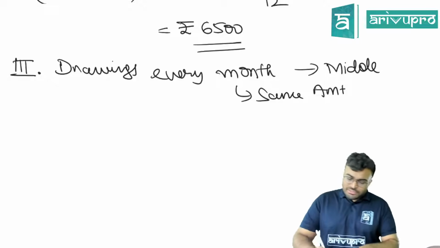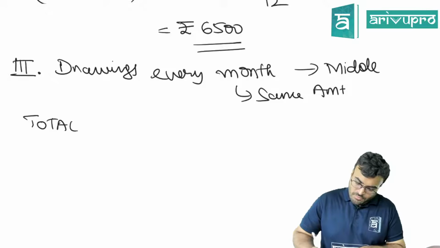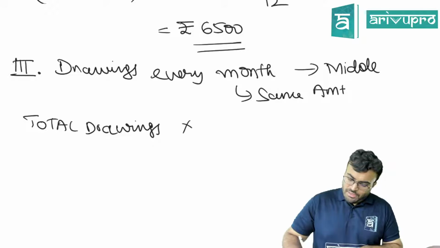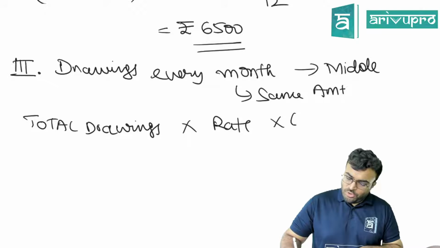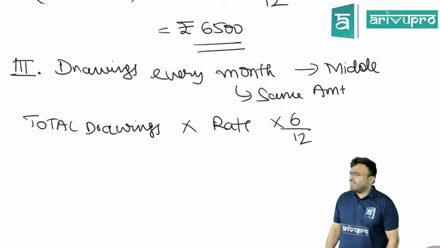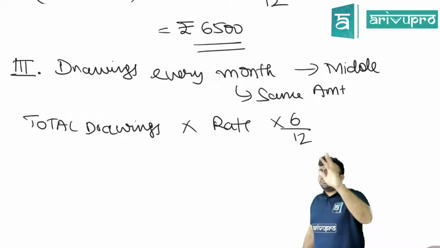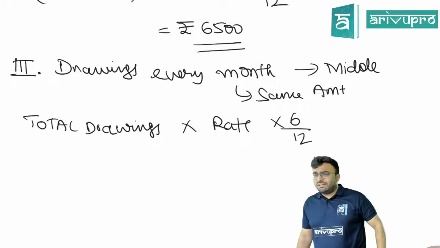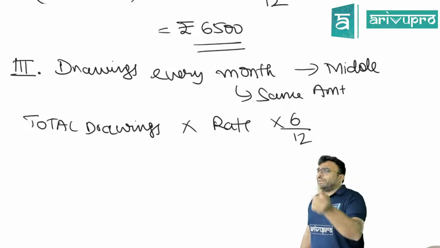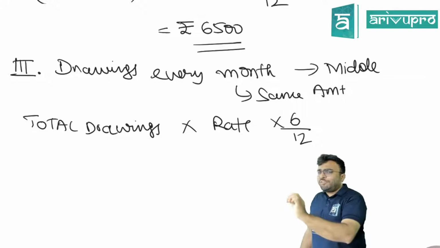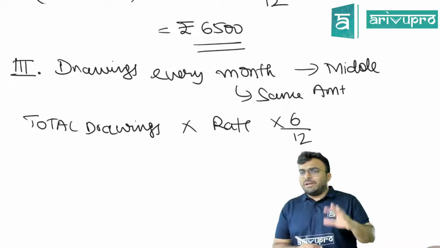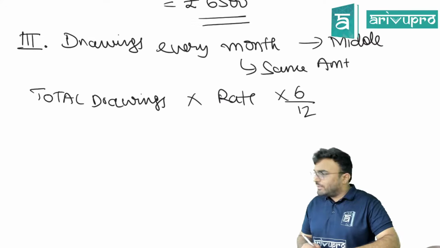It will be total drawings into rate into 6 by 12. Basically, you would have done, for the first month, 10,000 into 10% into 11.5 divided by 12. Then you would have done 10.5 divided by 12, then so on and so forth. When you go to the last month, you would have taken 0.5 divided by 12. So instead of doing all that repetitive work, it is 6 by 12. Is this clear? Are you following this?